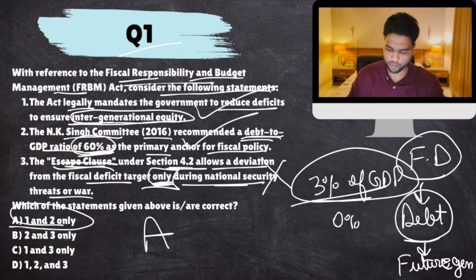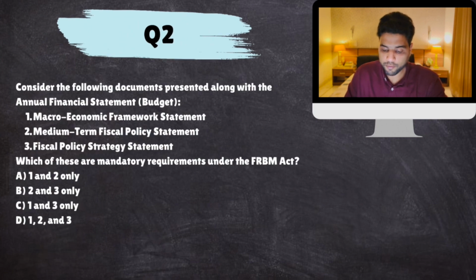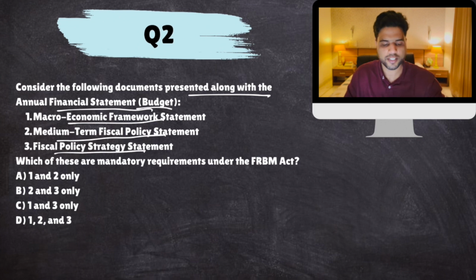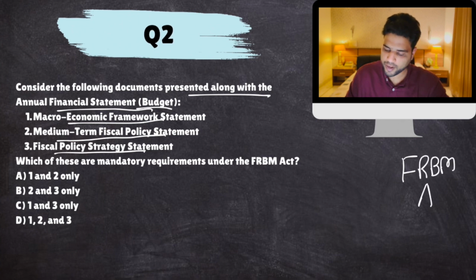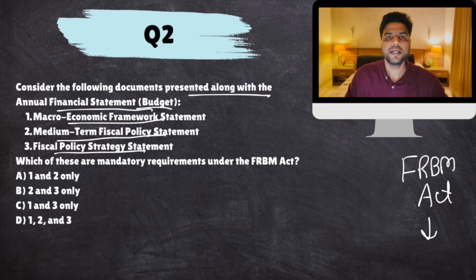Let's move forward. Consider the following documents presented along with the annual financial statement, which is the budget: macroeconomic framework statement, medium-term fiscal policy statement, fiscal policy strategy statement. Remember this: the FRBM Act says that you have to reduce your fiscal deficit.